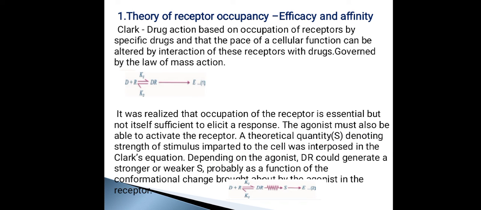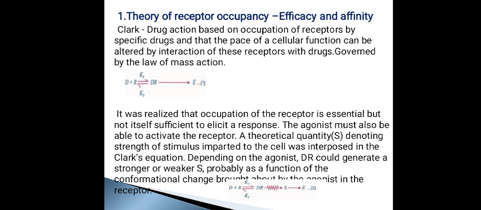Now, there are some theories for the drug receptor interaction. There are two important theories. The first one is the theory of receptor occupancy, and the second is the two-state receptor theory. The first theory was proposed by Clark, who says that a drug creates its action because the drug binds with the receptor. So he is saying that a drug will show its action when it binds to the receptor.